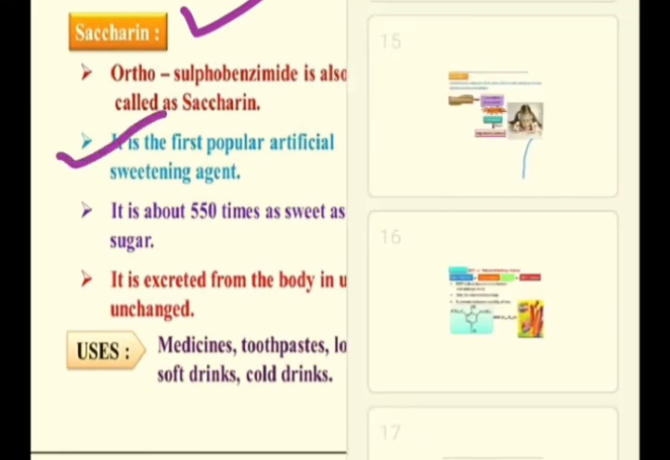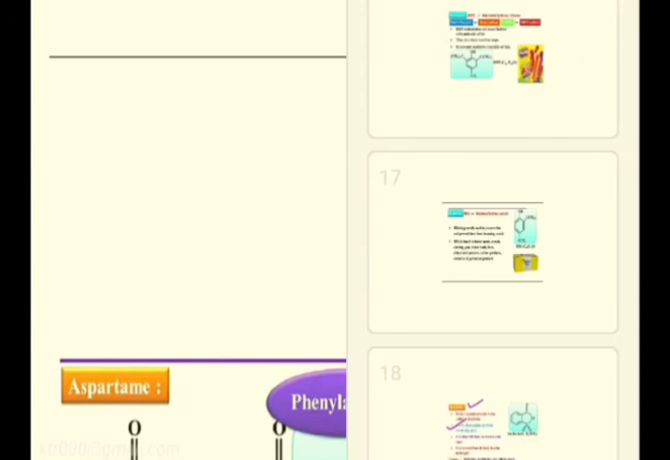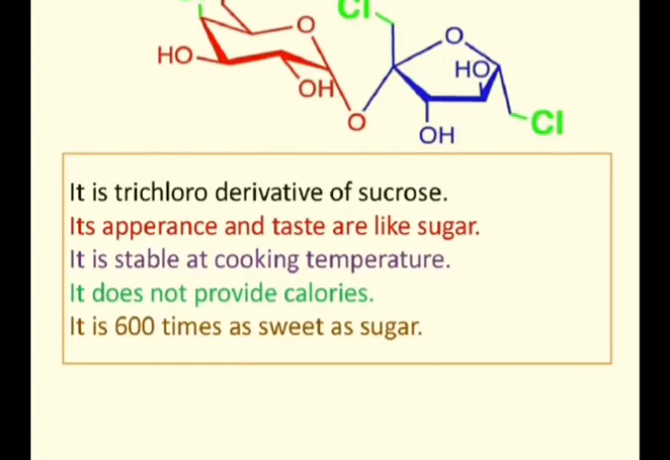Saccharin is one of the most important artificial sweeteners. We have discussed aspartame. We have discussed alitame. We have discussed sucralose. Sucralose is also a very important kind of sweetening agent. It is a trichloro-derivative of sucrose. Its appearance and taste are like sugar. It is stable at cooking temperature.